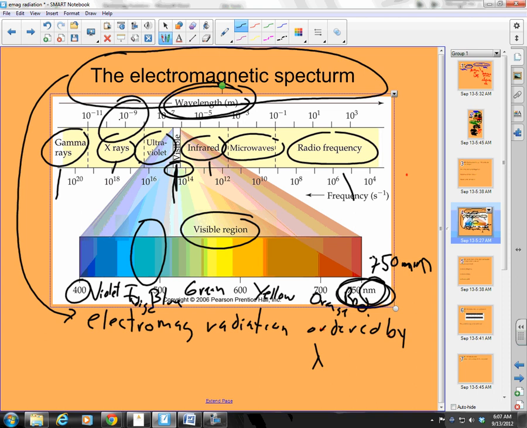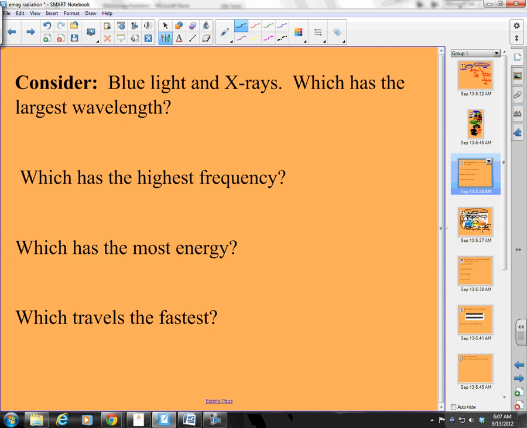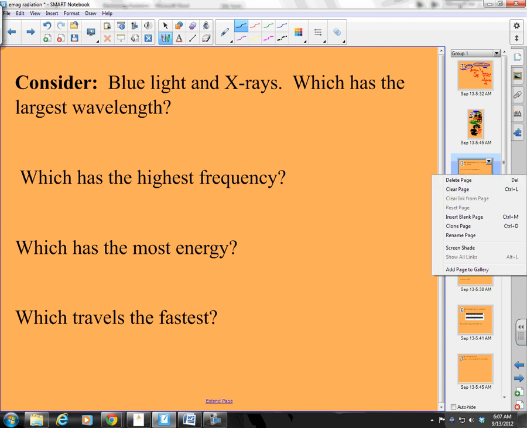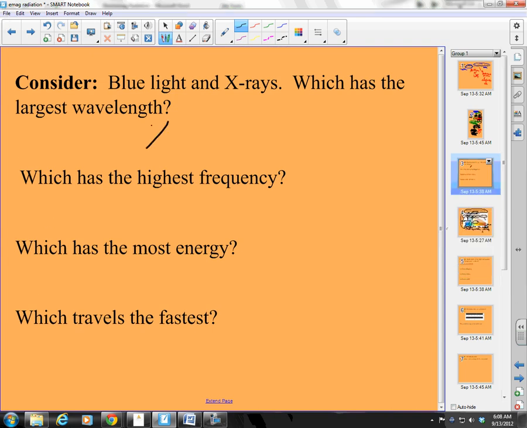Here is my X-ray. Which one is smaller? Smaller is this way. This is smaller when it comes to wavelength. And so my X-rays have a smaller wavelength. Good. So X-rays are smaller than blue light.